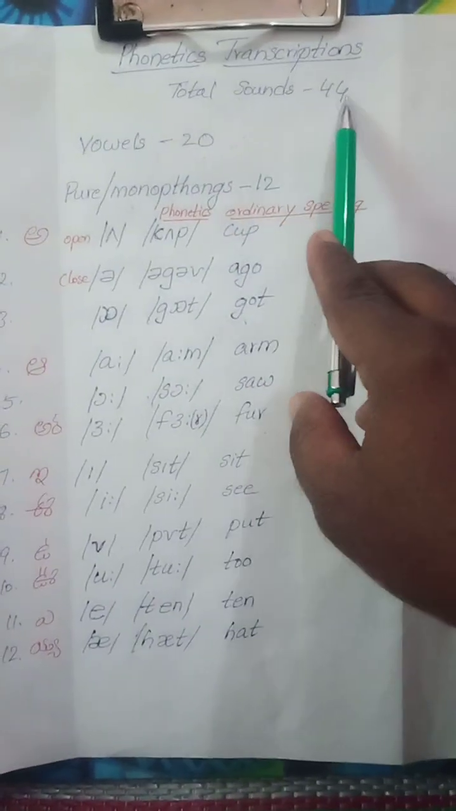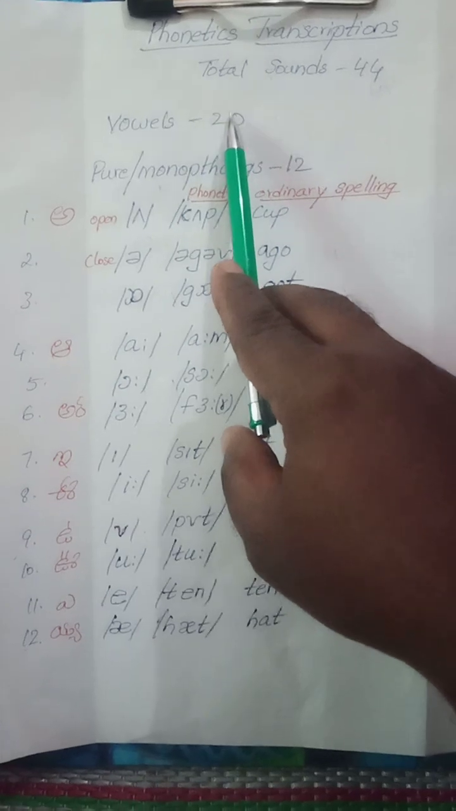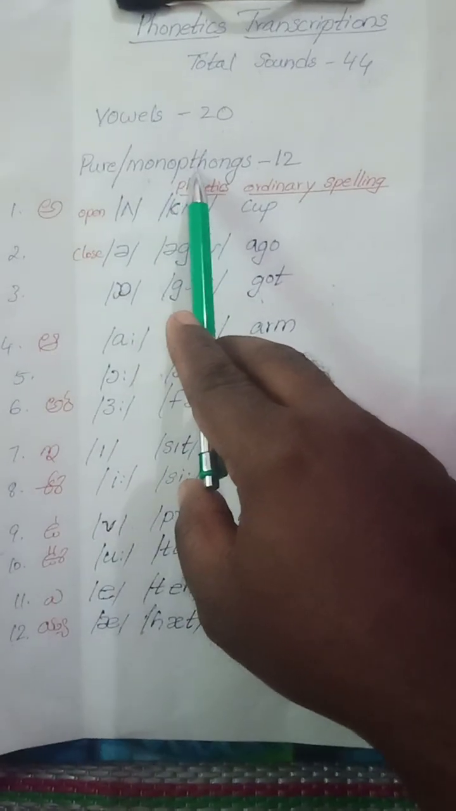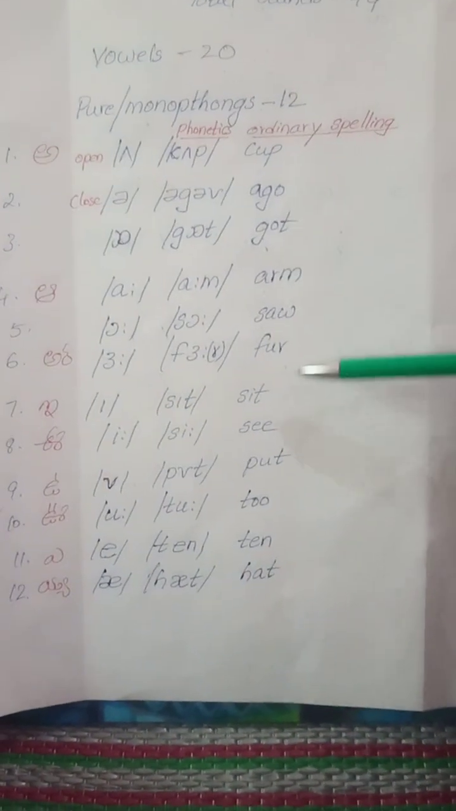Total sounds in English are 44. Out of 44, vowel sounds are 20 and consonants are 24. In vowels, pure vowels or monophthongs are 12. These are all called phonetics, and these are called ordinary spellings.